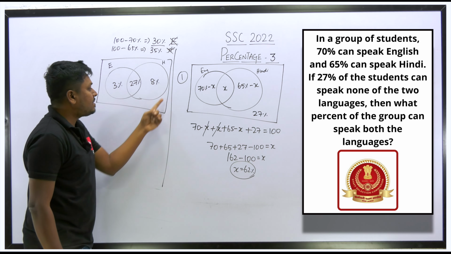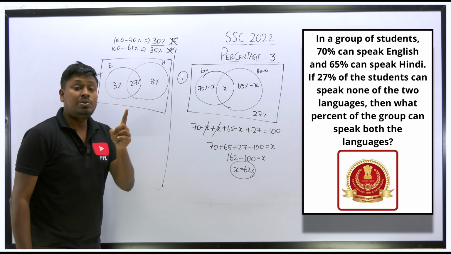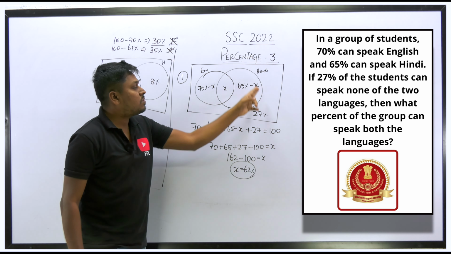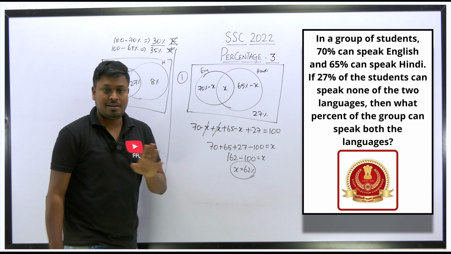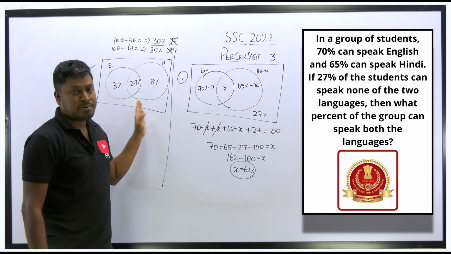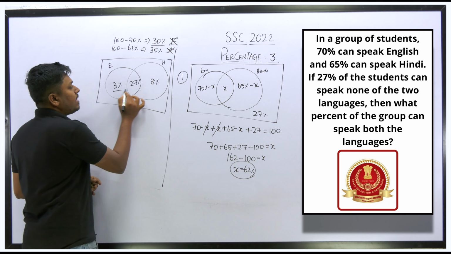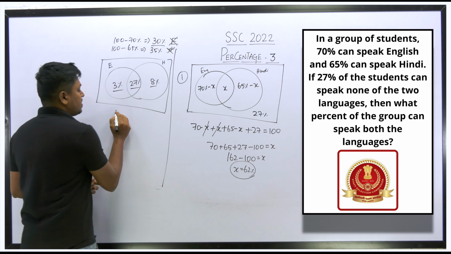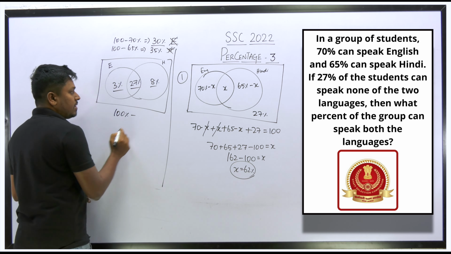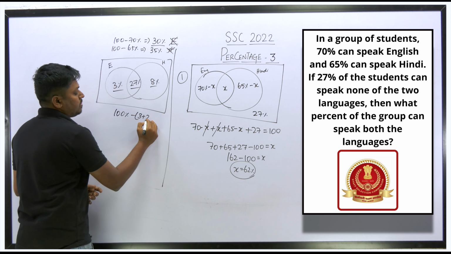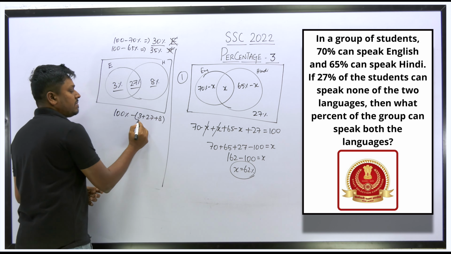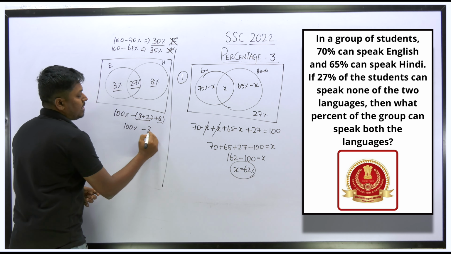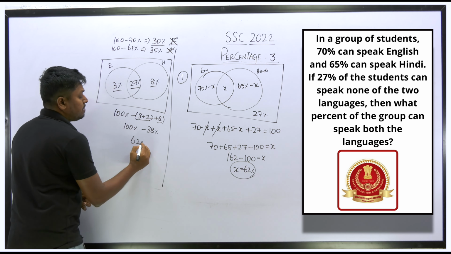So this complete set diagram we have drawn for the students who are not speaking the languages. The earlier diagram we drew was for the students who are speaking Hindi and English. Understood or not? That is the major difference between both. Now add all the three values and subtract from 100. The resultant will be the same, 62. So 100 is the total percentage minus 3 plus 27 plus 8. Got it? So this will be 30 and this will be 38. So 100 percentage minus 38 percentage, the resultant will be 62.